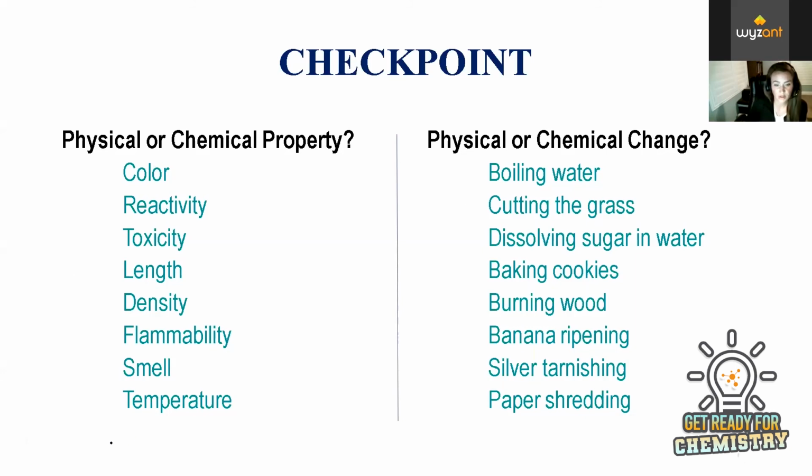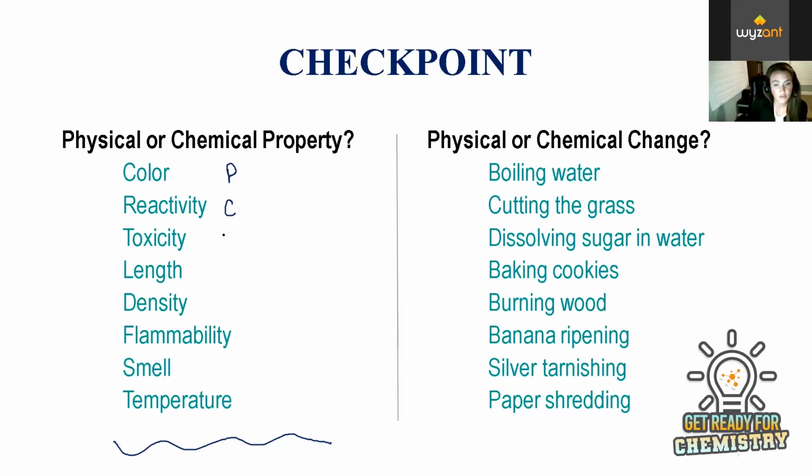So let's do this column first. Physical or chemical properties. So remember, a physical property is easy to observe. You don't have to change the substance in order to observe that property. So the color of an element or the color of a sample of matter is a physical property. I can easily observe this and I don't have to change anything. Reactivity. Well, the only way to observe this property is by making this element or this substance react with something else, which will change it chemically.